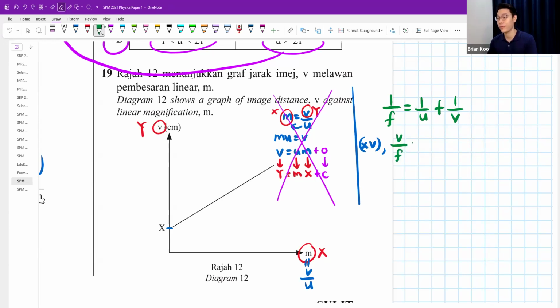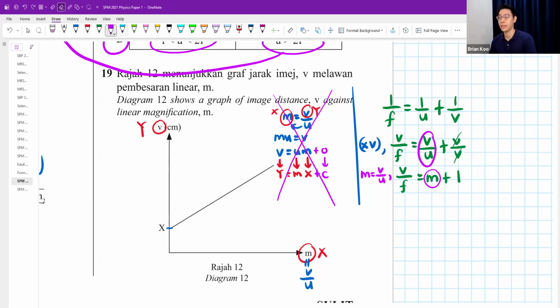this is what I will get: V over F, V over U, V over V. When you see a V over U, what does that mean? It means it is a gradient. You can substitute the gradient as V over U. So now the equation looks like this. And V over V is just 1. Right? V over V is just 1.